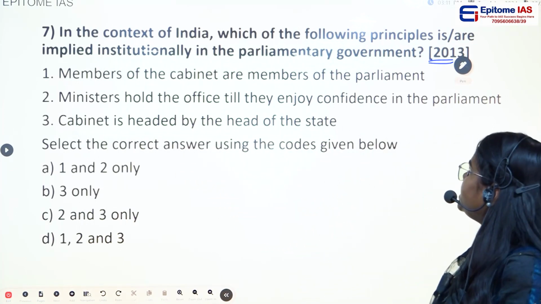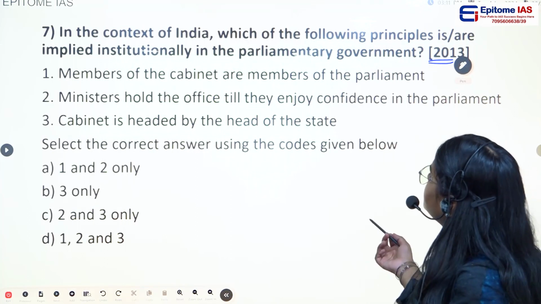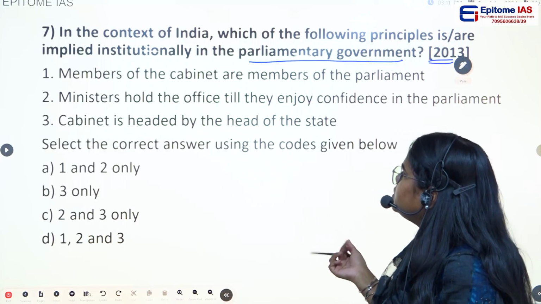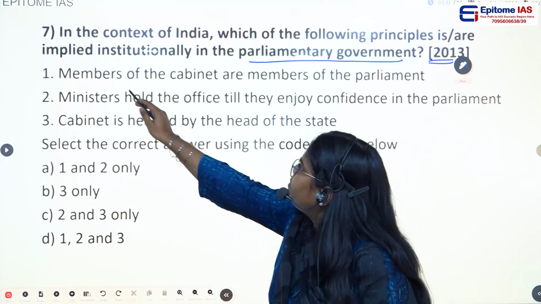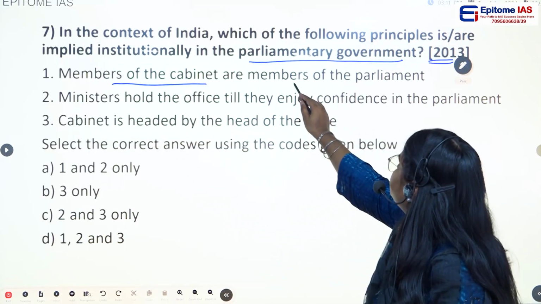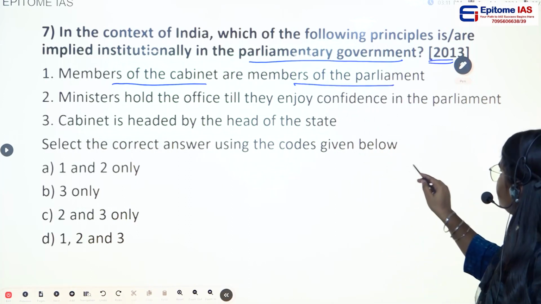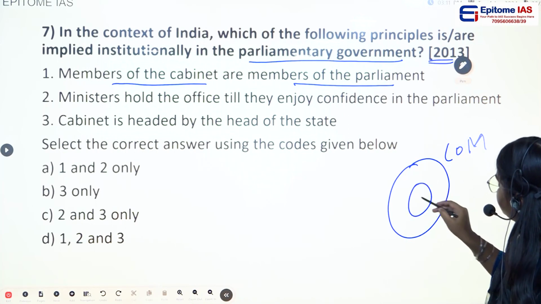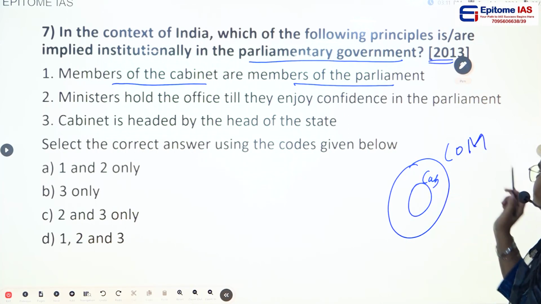So if we see what they are asking, which of the following are the principles of parliamentary form of government in India? The first statement, the members of the cabinet are the members of the parliament. What is a cabinet? Let's say this is the Council of Ministers. The cabinet is a subset of the Council of Ministers.